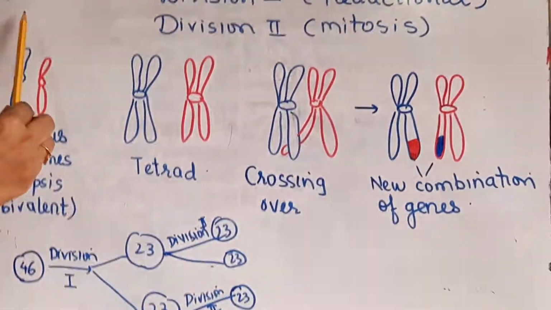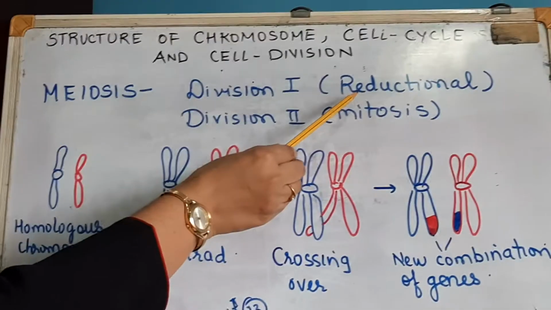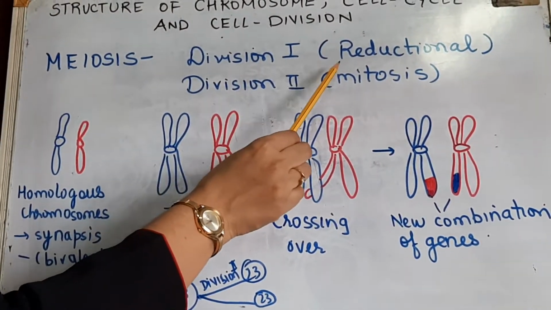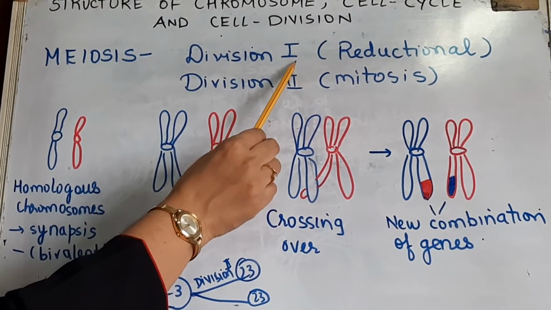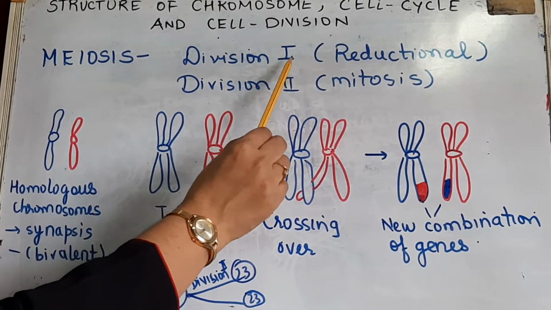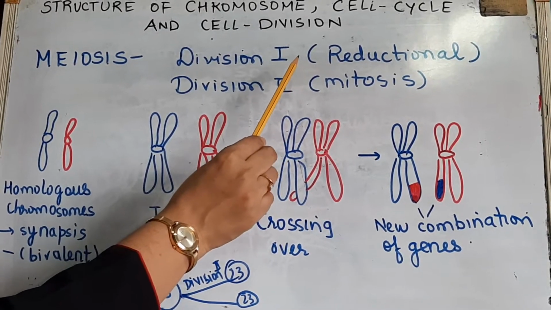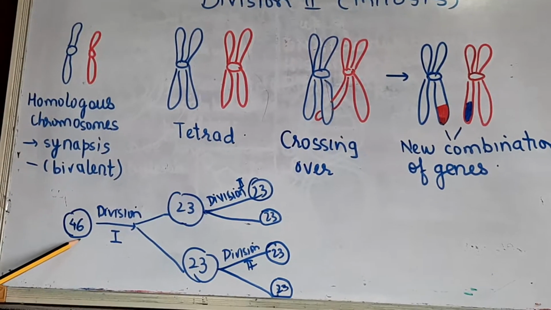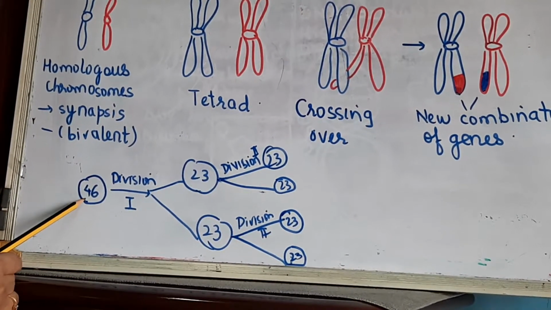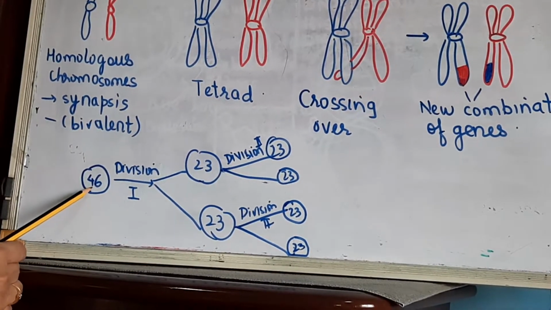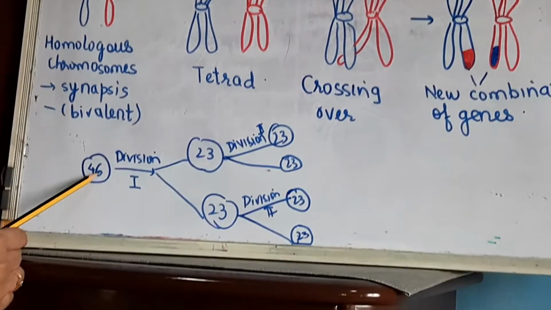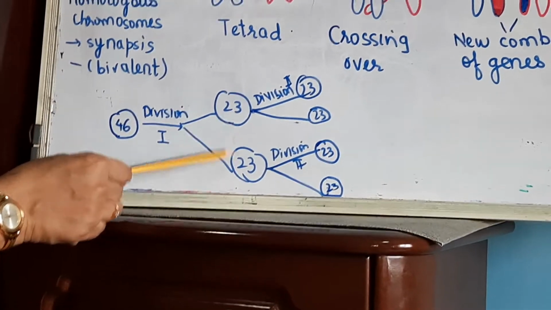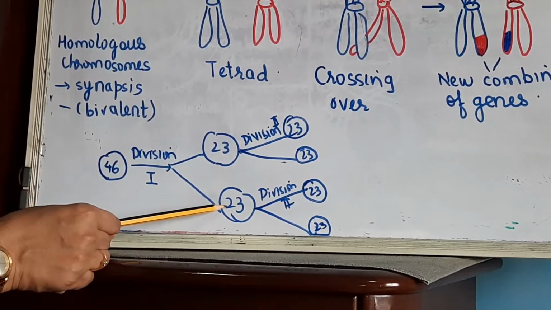So now meiosis, division 1 is called reductional division. Reductional division means the chromosome number is reduced to half, meaning you start with 46 chromosomes and it will result in 2 daughter cells with 23 each. See, I have represented it like this. So you start with 46. Maybe the cells in the testis or cells in the ovary, that is the germinal epithelium cells, will divide by division 1 and you will get 2 cells with 23 chromosomes each. So this is the reductional cell division.